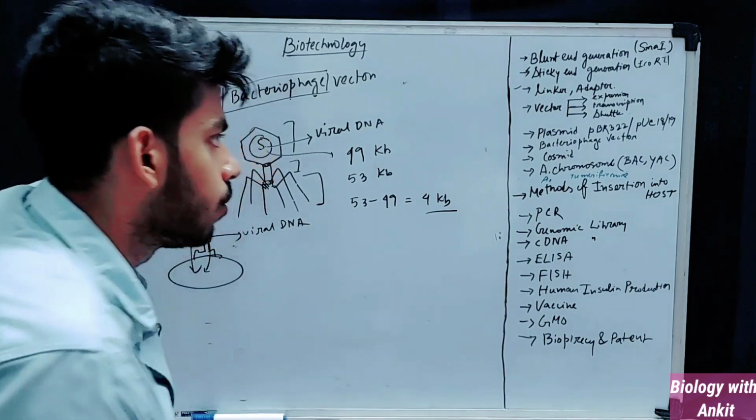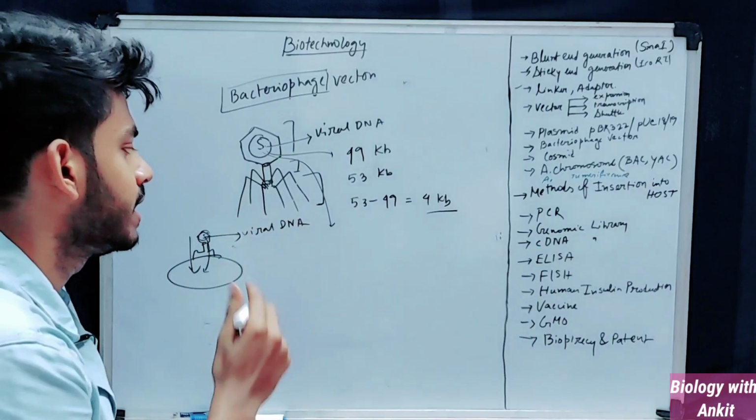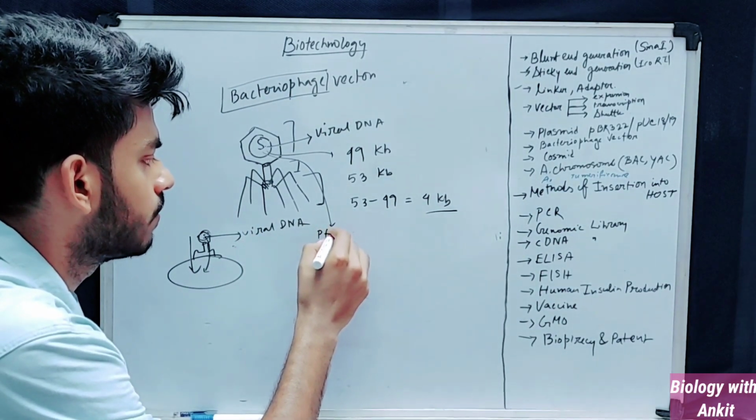Okay, so now the DNA is extracted by isolating it from PFU, plaque forming units.